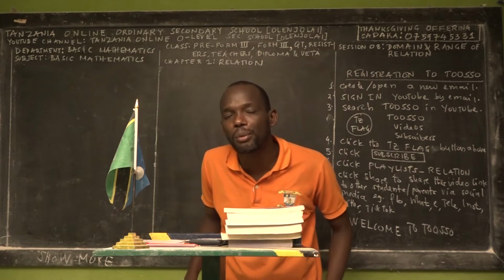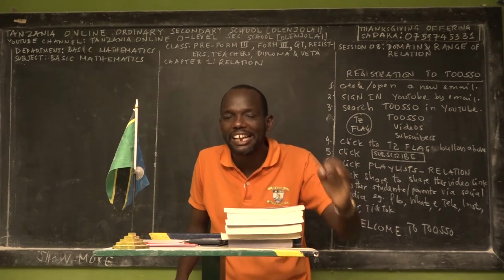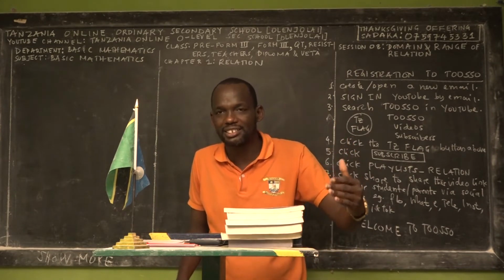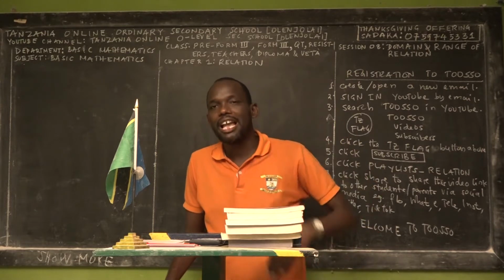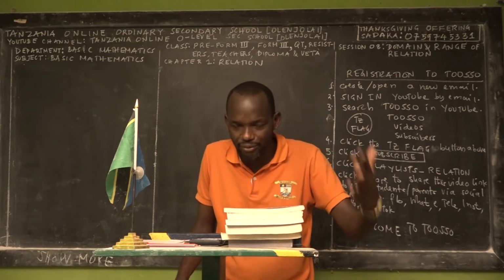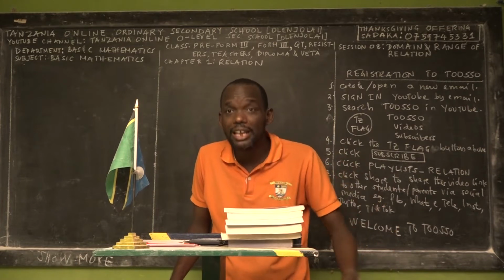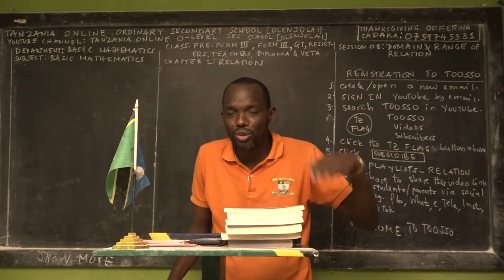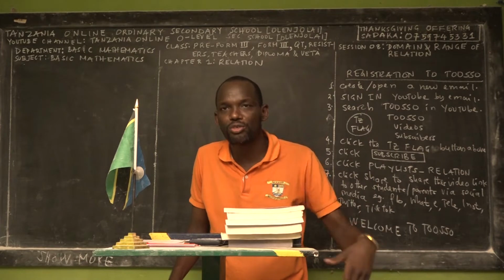How am I going to solve your problems? I'm going to solve your problems on learning the beauty of basic mathematics, Form 1, Form 2, Form 3, and Form 4. I'm going to solve your problems on learning physics, Form 1, Form 2, Form 3, Form 4. And I'm going to solve your problems on teaching you chemistry, Form 1, Form 2, Form 3, and Form 4